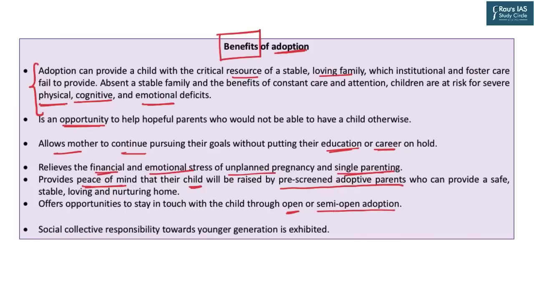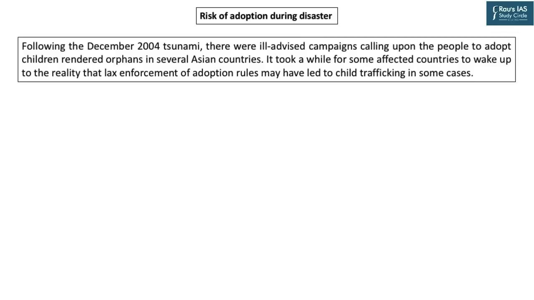On the social level, if you come to think about it, raising a child is the responsibility of the entire society, in different ways, in different degrees. There's an old adage that it takes an entire village to raise a child or to raise a girl child. So the social collective responsibility towards the younger generation is exhibited full scale in this social process of adoption. But to fulfill this collective responsibility, there has to be the value of generosity. And that value of generosity may come innately in the time of disaster. And in a society like India, where collectiveness is common, couples can be more than willing to adopt a child.